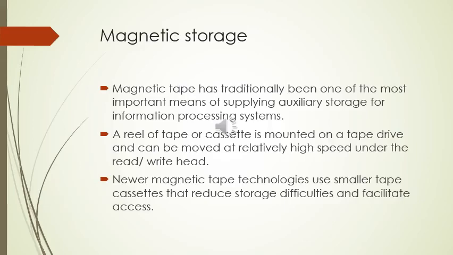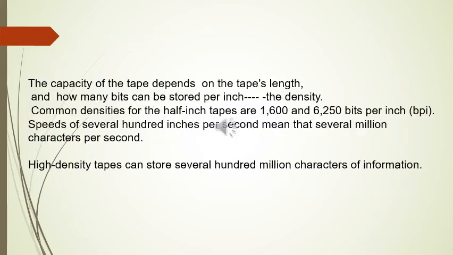Newer magnetic tape technologies use smaller tape cassettes that reduce storage difficulties and facilitate access. The capacity of the tape depends on the tape's length and how many bits can be stored per inch, that is the density. Common density for the half-inch tapes are 1600 and 6250 bits per inch, that is BPI. Speed of several hundred inches per second means several million characters per second. High density tapes can store several hundred million characters of information.